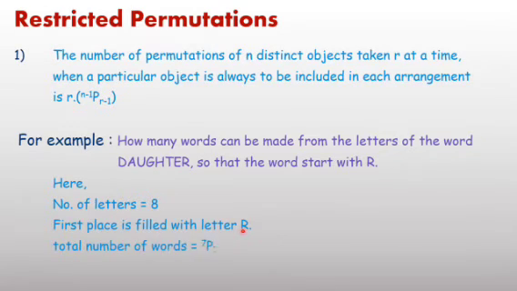Therefore, for the remaining places it is 7P7. In the same way, if the value of r is asked as 8, you are going to add letters. Therefore one less, n minus 1 P n minus 1, same. In place of 7, if asked to form a 4-letter word with the letter always included, then it will change.